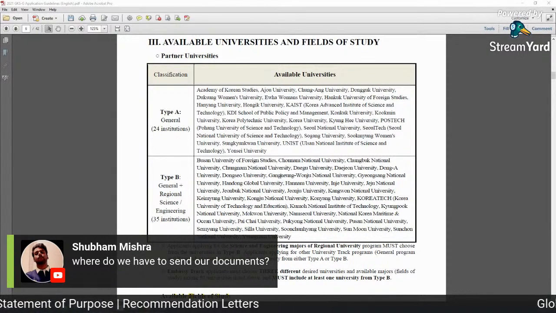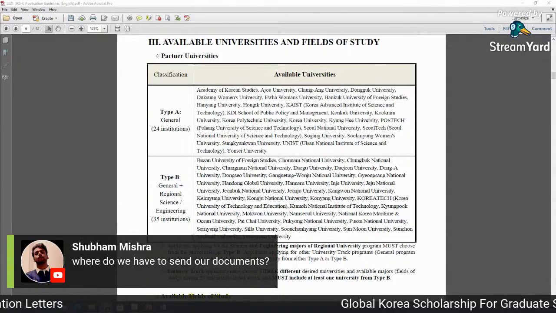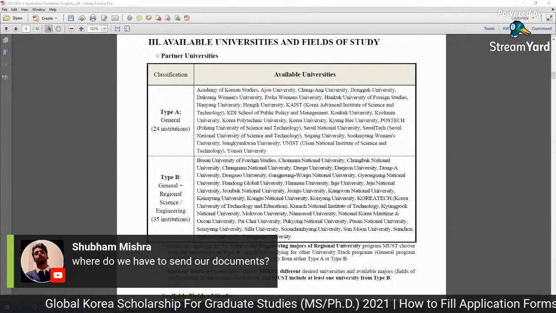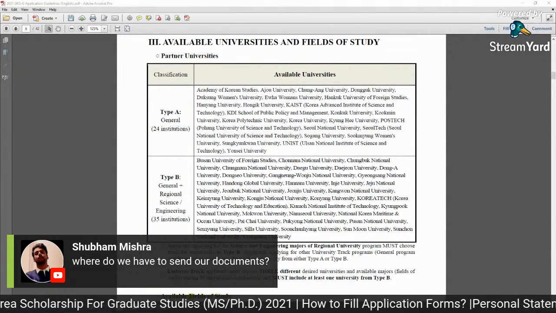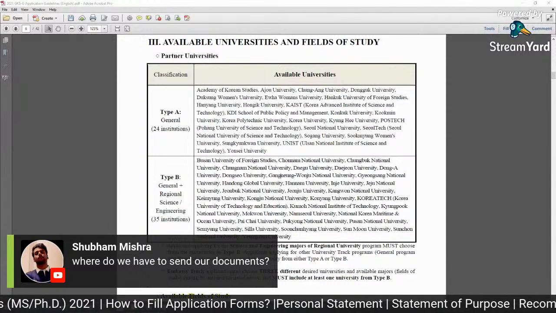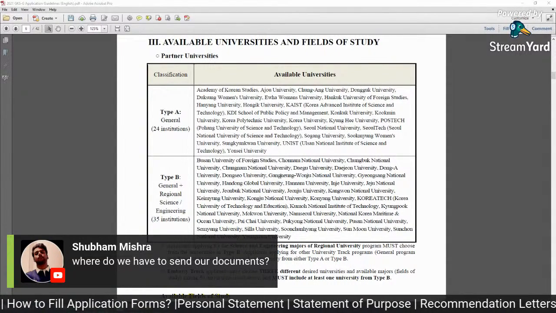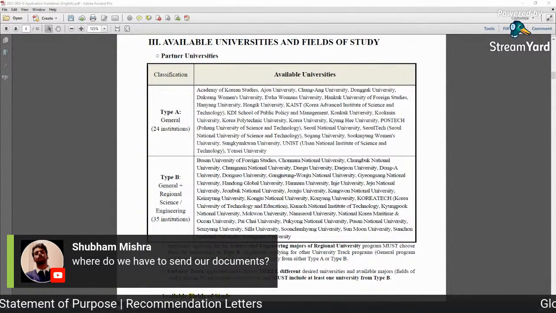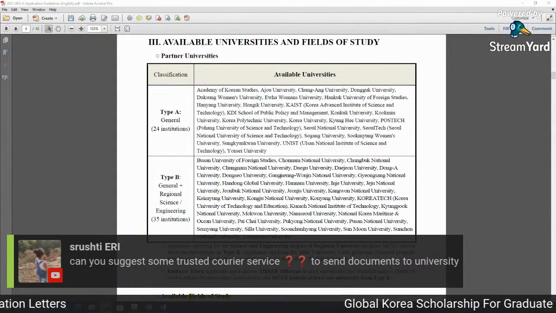If you are applying for the embassy track, send your documents to the embassy in your country. I think you are from India, right? So you should send your documents to the Korean embassy in India. If someone from Pakistan is sending documents, he will send to the Korean embassy in Pakistan, or Islamabad. Even if you are from Bangladesh, you can search for the Korean embassy in Bangladesh. I hope you understand, or otherwise you can write again.